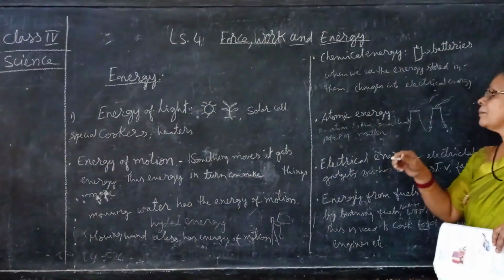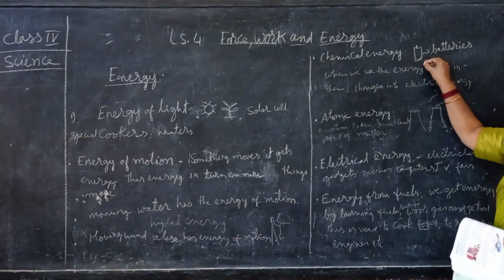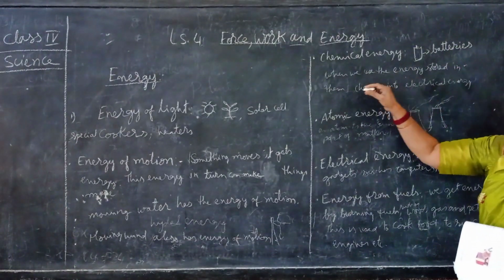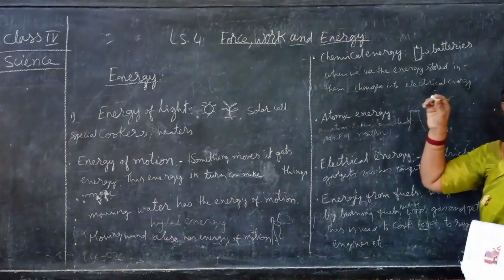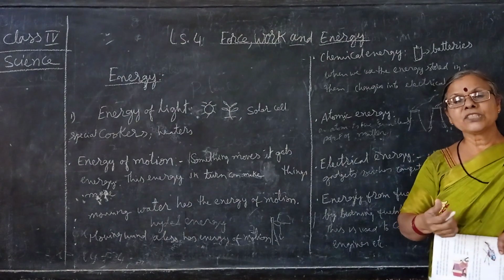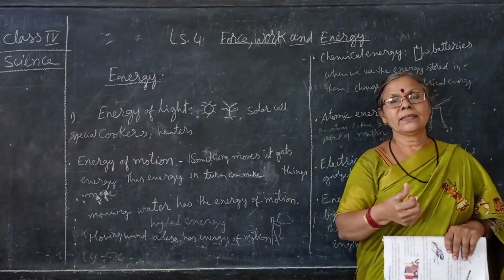The energy is in the chemicals only. So when we use the energy stored in them, it changes into electrical energy. That is why the moment we switch on the torch, we get the light.